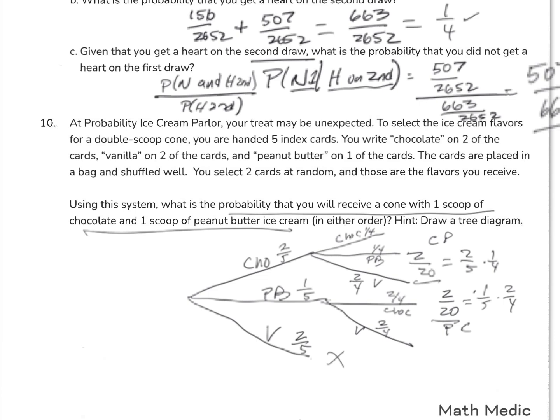And I just add those 2 probabilities for the total probability that I get 1 of each, which is 2 out of 20 plus 2 out of 20, which is 4 out of 20 total, which is 1 out of every 5 chances of playing this game that I'm going to get a peanut butter and a chocolate ice cream. All right, and that is it for this practice test.